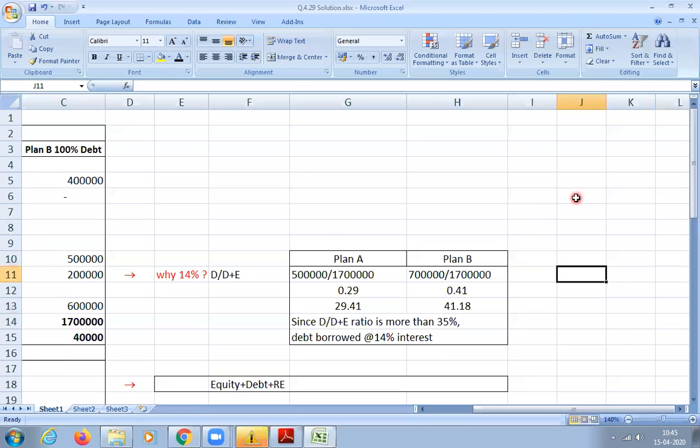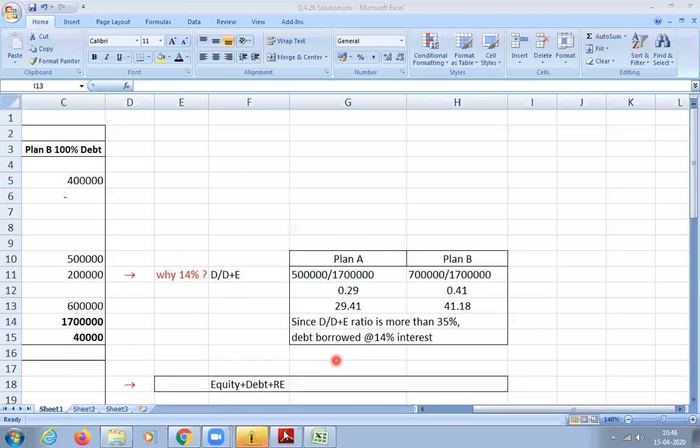Okay, so for plan B we got a debt equity ratio of 41.18, which is obviously more than 35%. Then how much should your debt instrument interest rate be, 12 or 14? 14, sir.